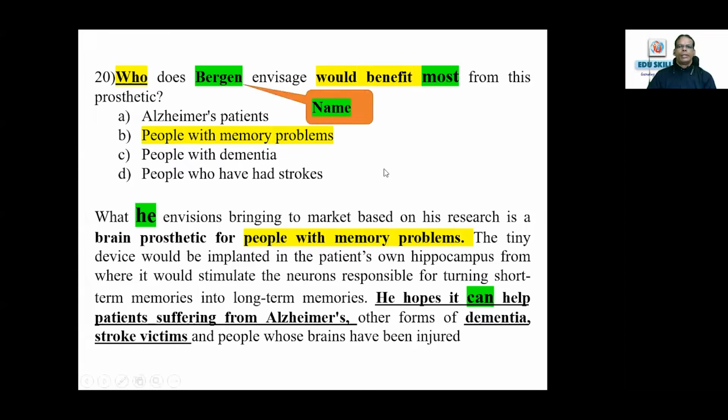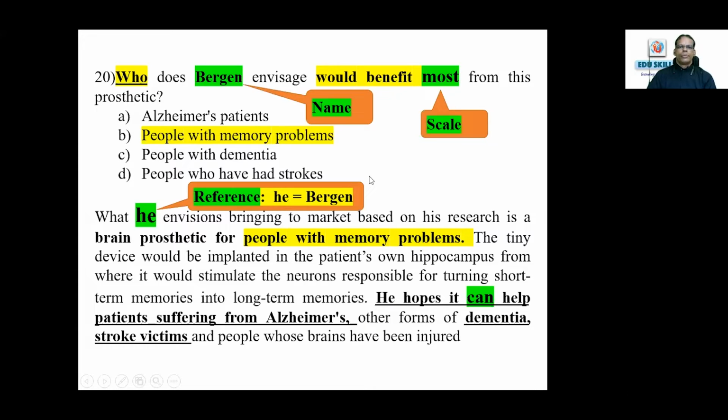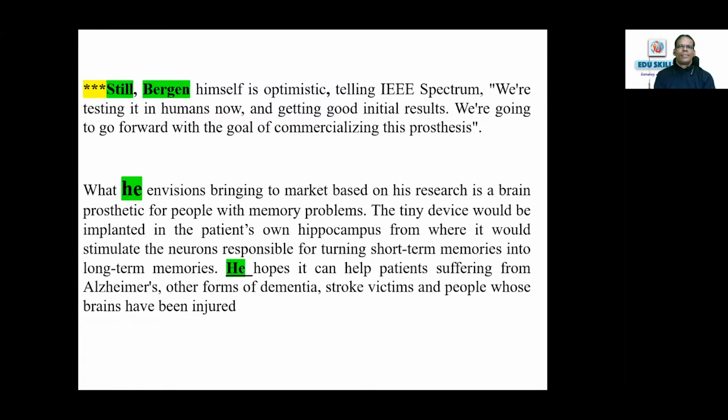Then we'll read the next one. It comes in that context. Okay, reference: he means Bergen. Still, Bergen himself is optimistic, telling IEEE Spectrum, we are testing it in humans now and getting good initial results. We are going to go forward with the goal of commercializing this prosthesis. What he envisions bringing to the market based on this research is a brain prosthesis for people with memory problems.